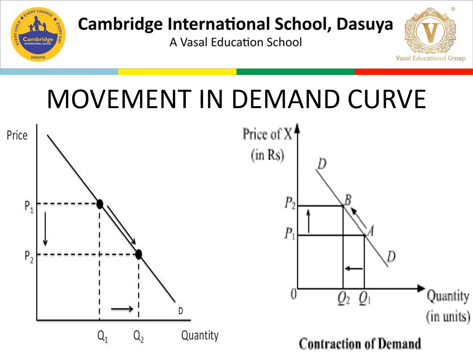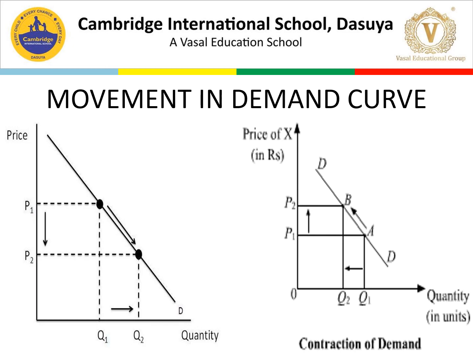Here, price moves from P1 to P2, that is a decline in price, and because of the decline in price the quantity demanded is increasing. That is the expansion of demand.